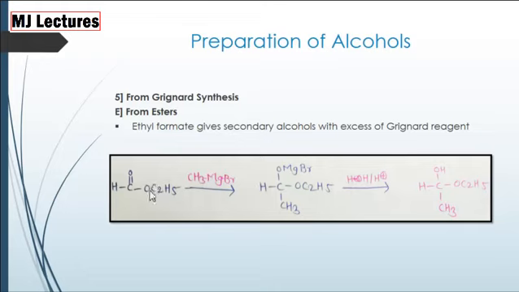Now from esters. Now when ethyl formate, that is ester, is treated with Grignard reagent, that is CH3-MgBr, we get a complex which on acid hydrolysis gives secondary alcohol.